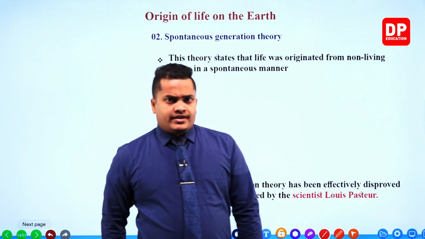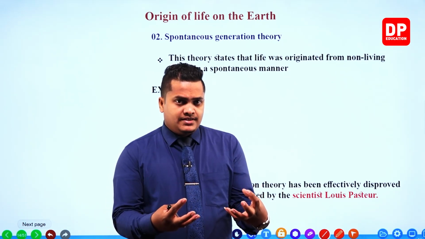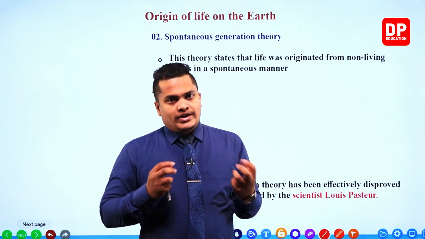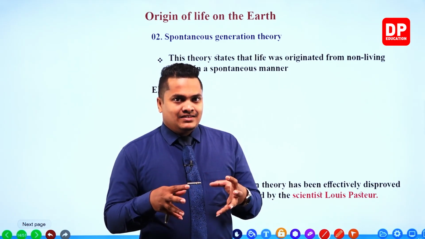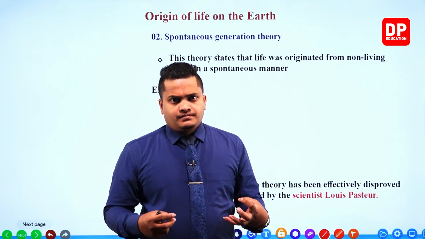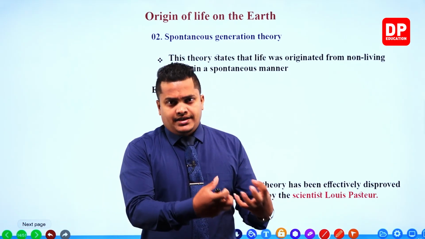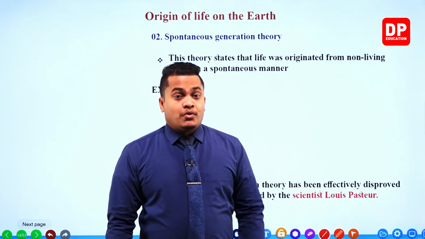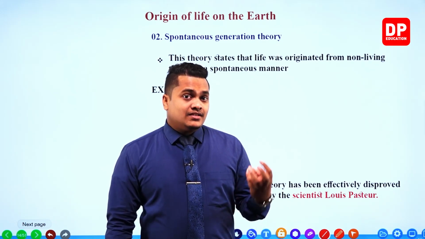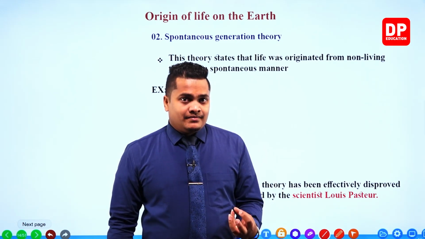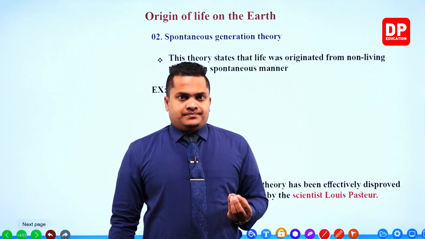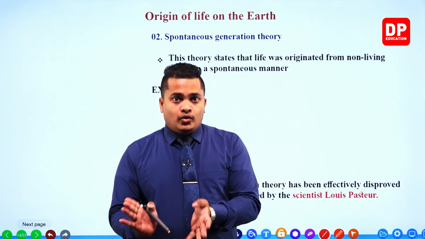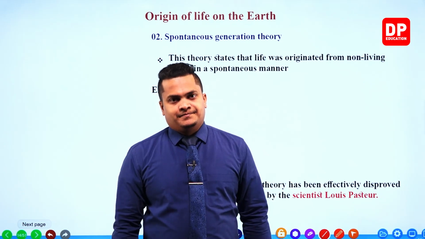Spontaneous means, my dear children, sudden, or in simple terms we can say naturally, automatically. The spontaneous theory states that non-living things came to life automatically or spontaneously.